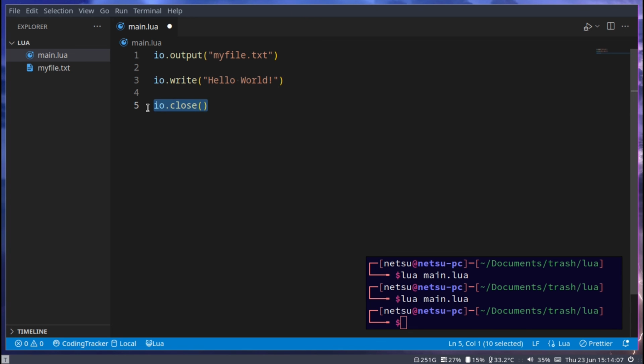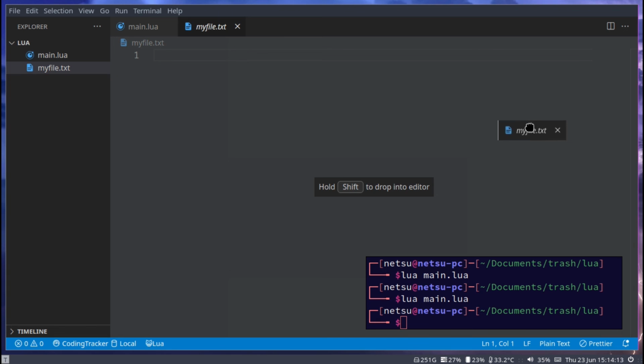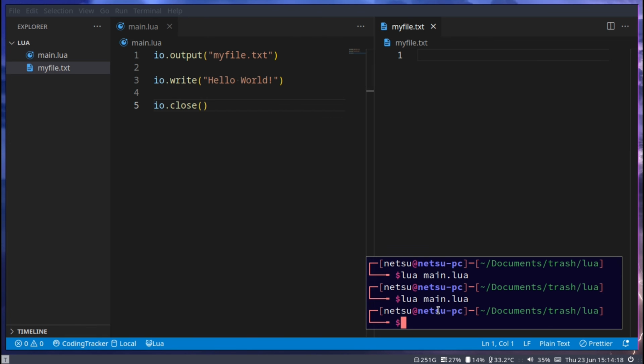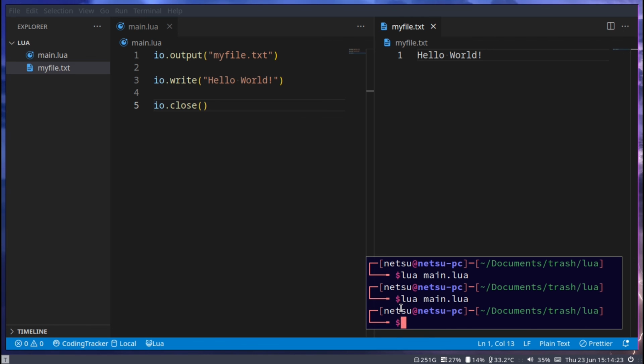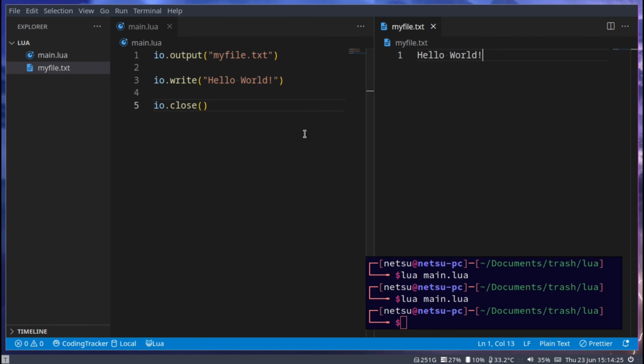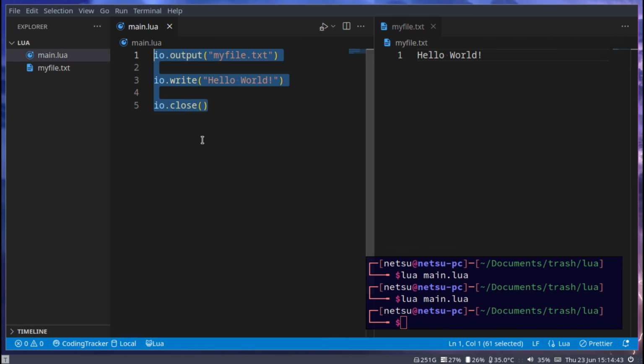So you should always close the file after working with it. Now if we were to run this, we can actually show this here at the side again. We run it, we get hello world. If we run it again, we will get the same output, because this anyways rewrites this file. It will empty it if there's nothing inside of it, or even if there is something inside of it. Now that's the first way you can write to a file.